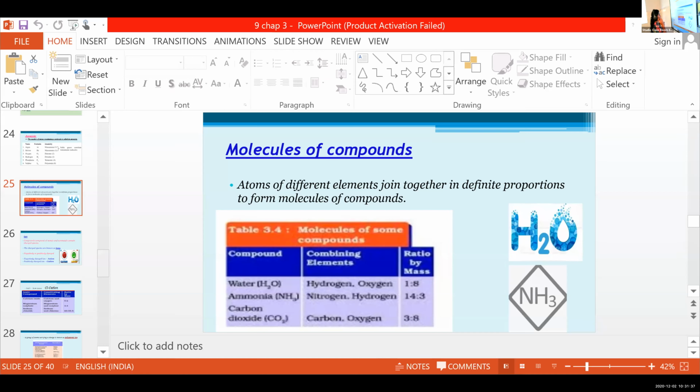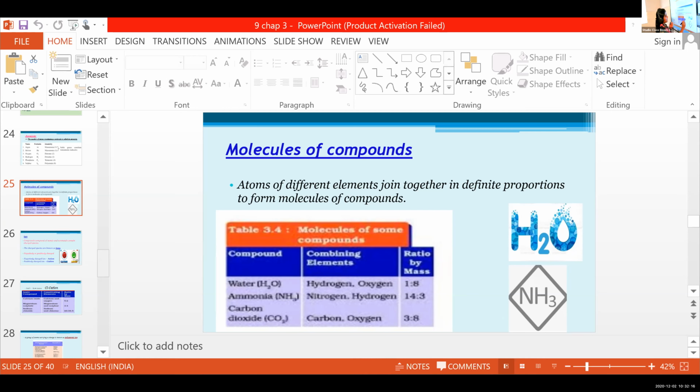In the case of molecules of elements, do you remember the example? Argon, helium. What about oxygen, the molecule? Oxygen, O2, right? Here, oxygen plus oxygen, the same element combined together to form its molecule. But here, atoms of different elements join together in definite proportions to form molecules of compounds.